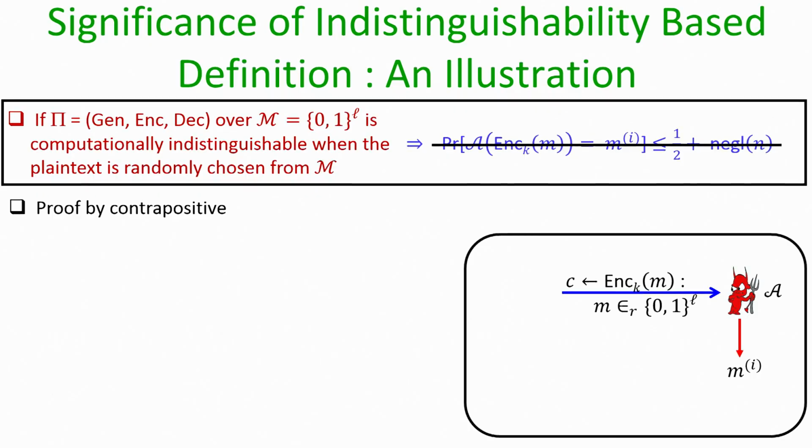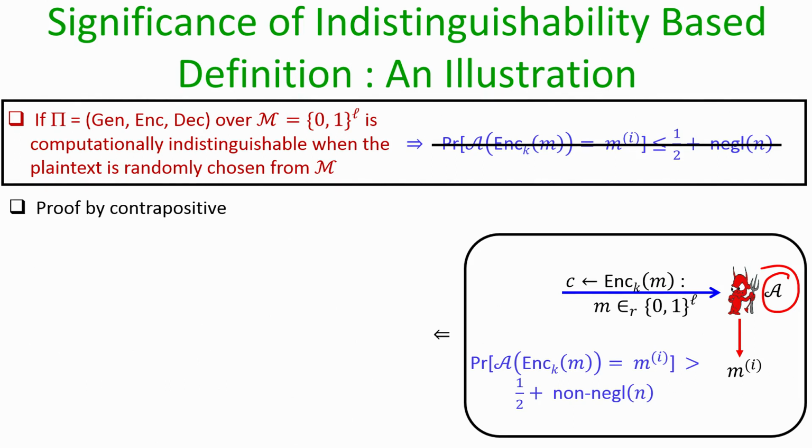That means, if this adversary A is given a ciphertext C of an unknown randomly chosen message M, it could correctly output the ith bit of the underlying plaintext with probability significantly better than half. That is what we mean when I say that there exists an adversary who can correctly identify the ith bit of the underlying plaintext.